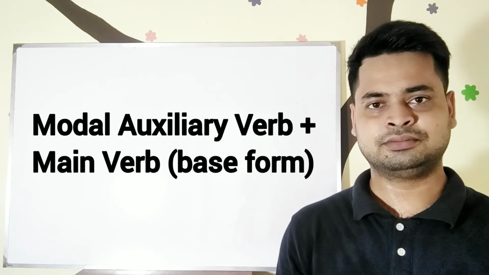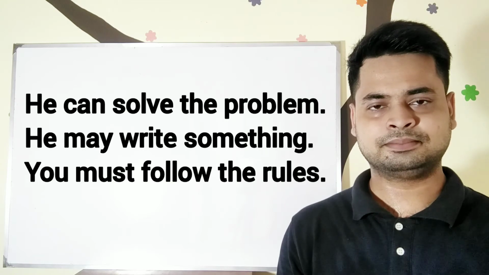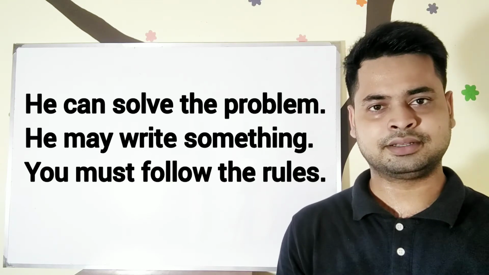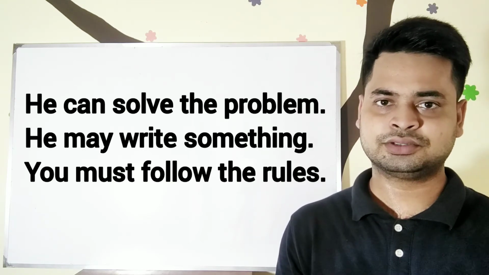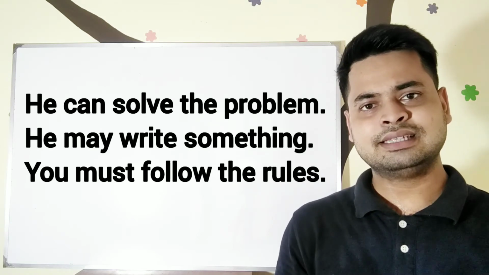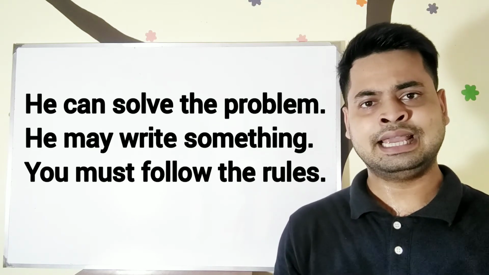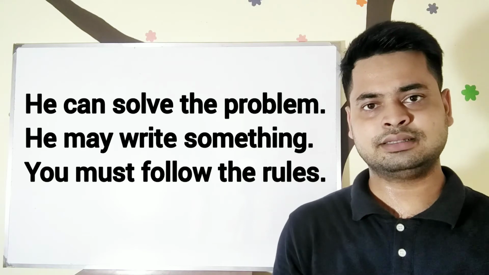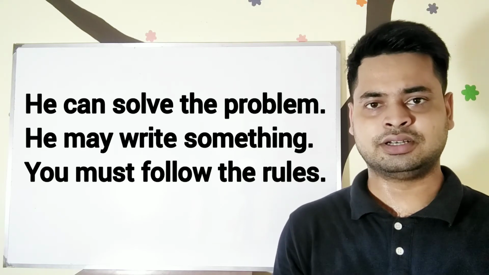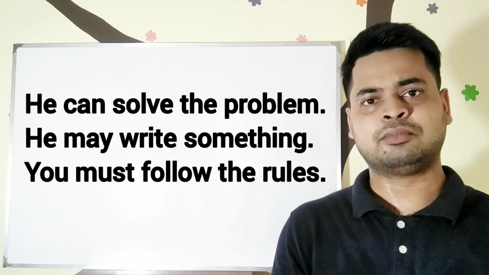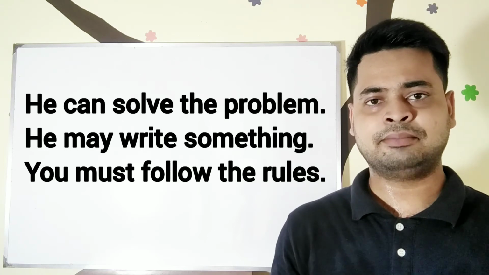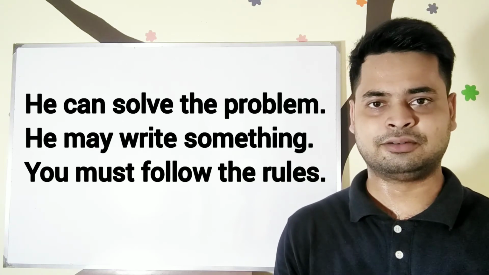For example, he can solve the problem. He may write something. You must follow the rules. So, in these examples, we can see each sentence contains a modal auxiliary verb. And after the modal auxiliary verb, we have used the base form of the main verb.